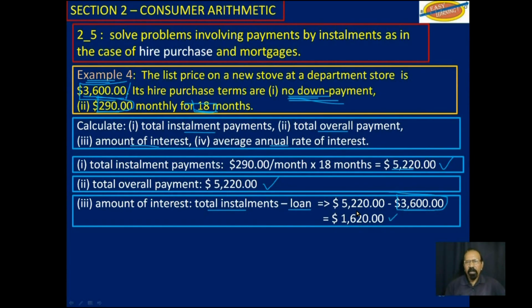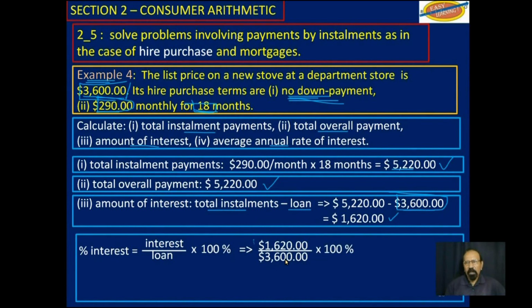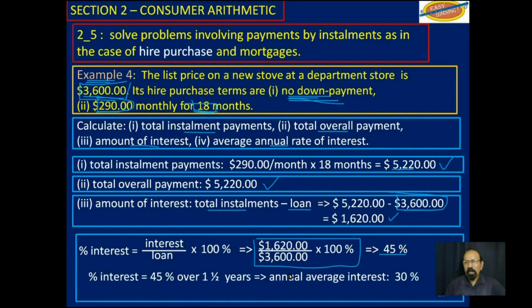So you ended up paying $1,620 in interest. Well, if you paid that over, well, that works out to be this, and that's 45% total interest, but that is over 1.5 years. So you divide the 45% by 1.5 years, and you get 30%.